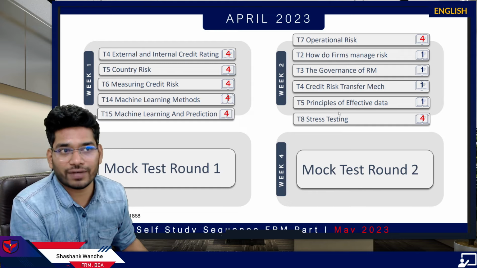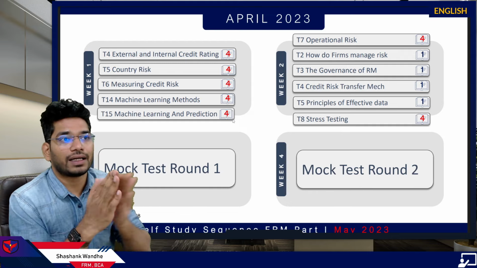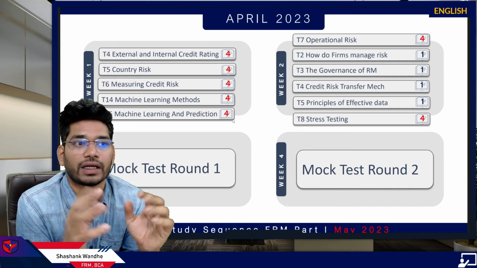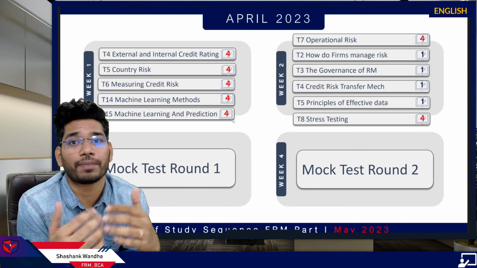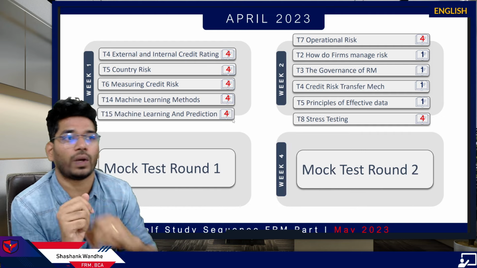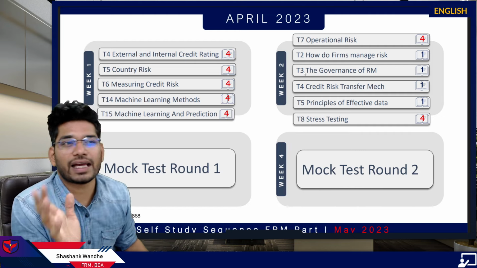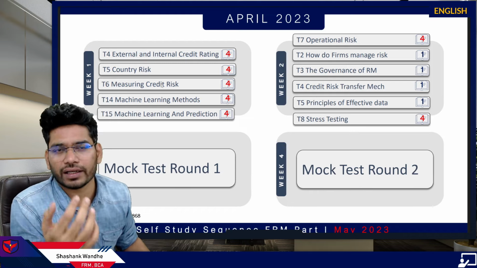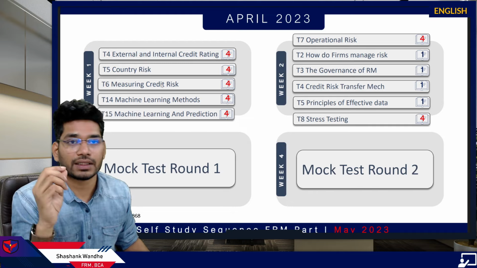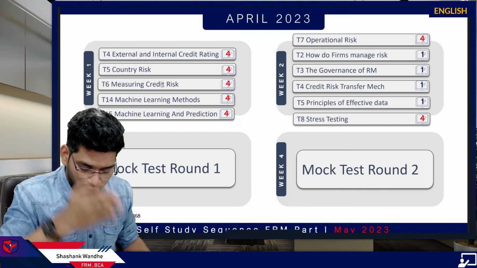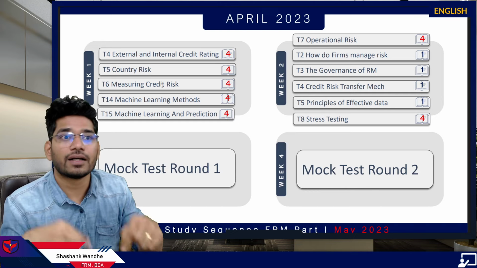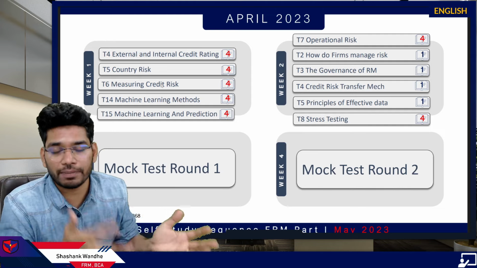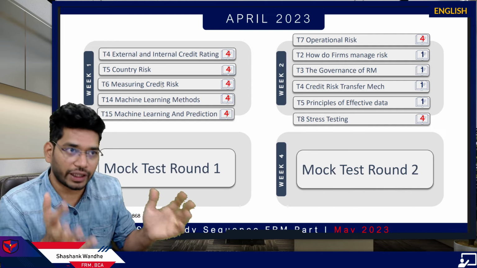Now here, once you're done with your curriculum, then you are supposed to appear for mock round 1, mock round 2. Generally, the success rate is higher for students who appear for mock tests. So mock test is very, very important. In case you are unable to finish the 100% curriculum, say you finished 80% or maximum 85% of the curriculum, my recommendation is stop there, revise everything, appear for mock test round 1, and then finish the remaining 15% of the curriculum in case you have time.